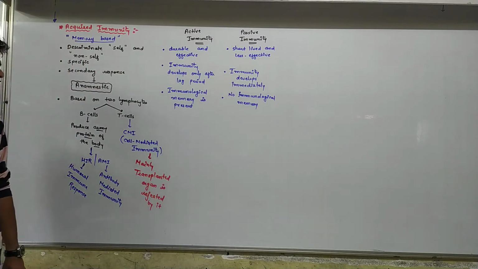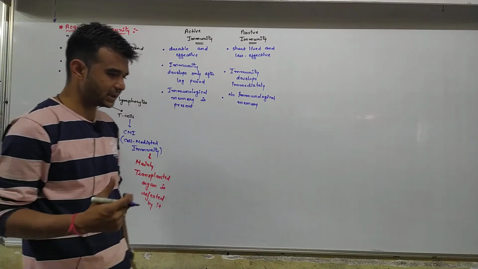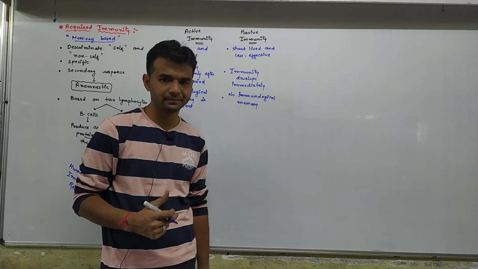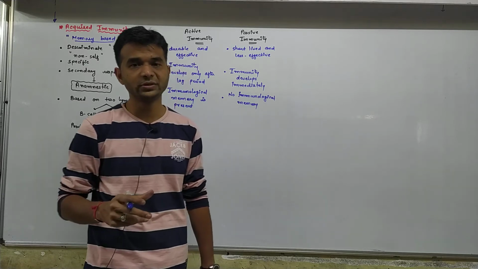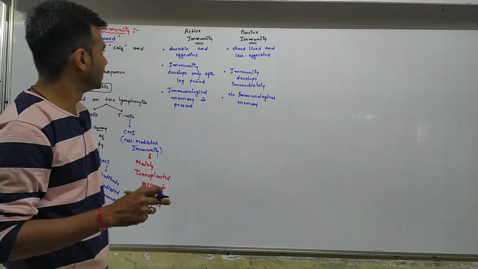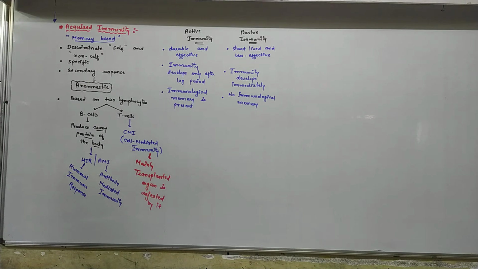Active immunity creates memory, but in passive immunity, no immunological memory is there. At recurrent contact with a particular antigen against which our body is unable to produce the antibody, each and every time our body has to take ready-made antibody. Fine. So here it is memory based, and here no immunological memory is there.